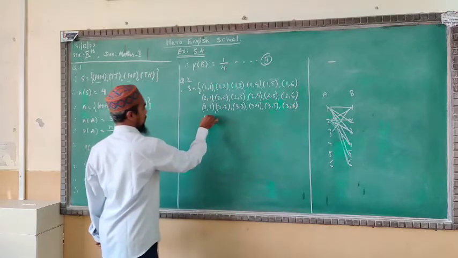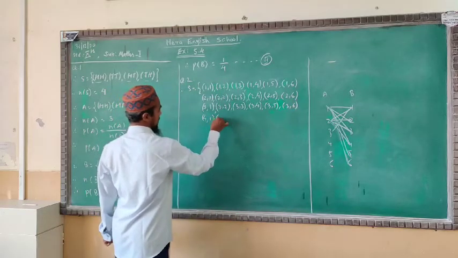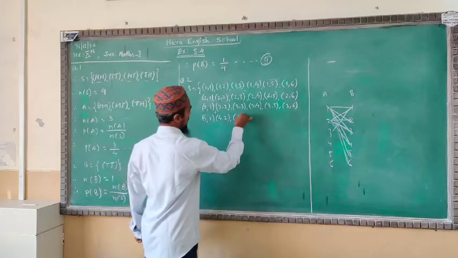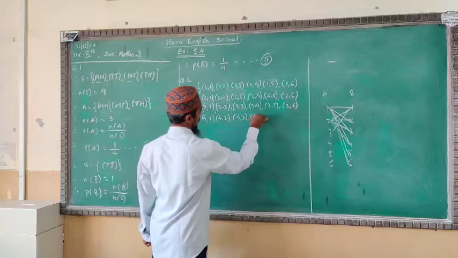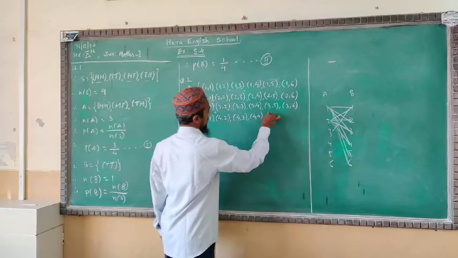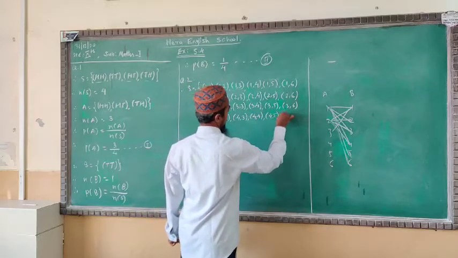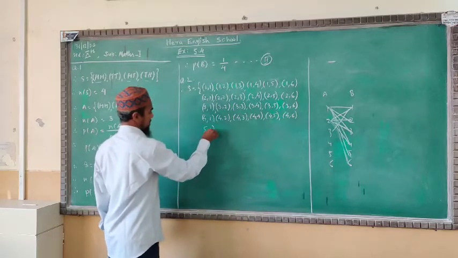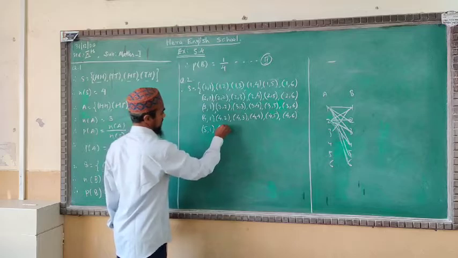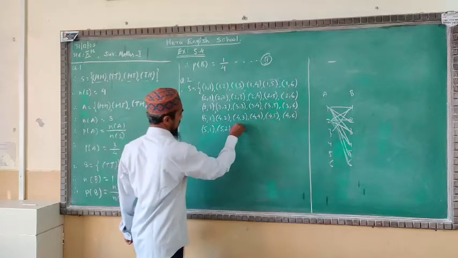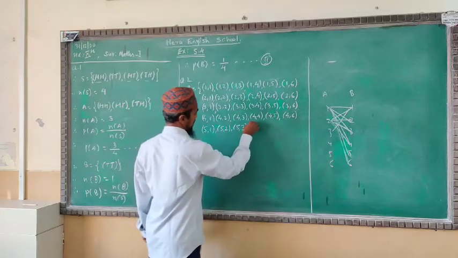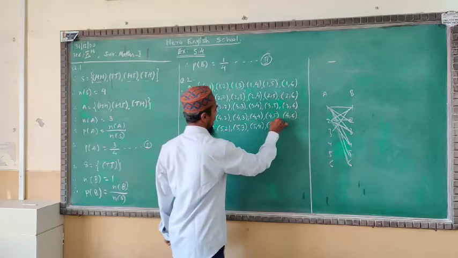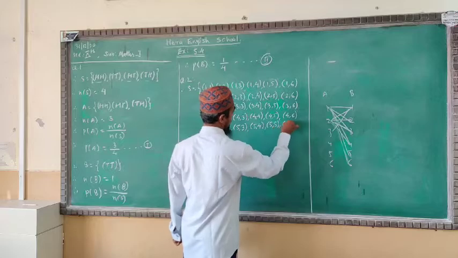Now the turn for 4: 4 1, 4 2, 4 3, 4 4, 4 5, 4 6. Then 5 1, 5 2, 5 3, 5 4, 5 5, and last 5 6.